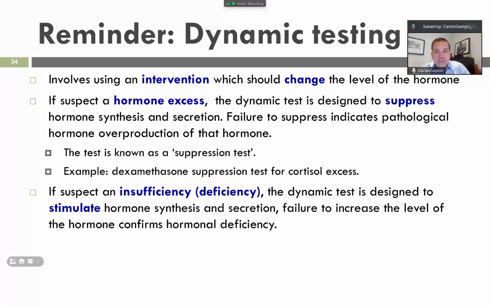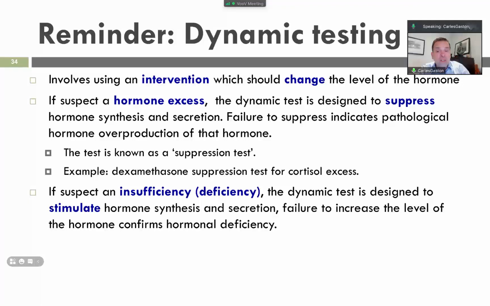For example, if it's ACTH, you will produce CRH, corticotrophin releasing hormone. So this test is known as a stimulation test. Failure to increase the levels confirms hormonal deficiency. One example that we will see is the synaptin test for cortisol deficiency.